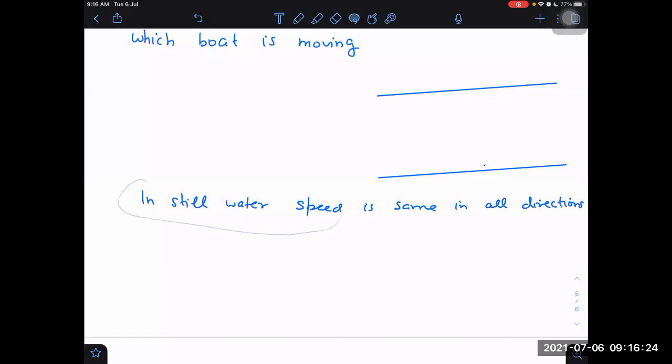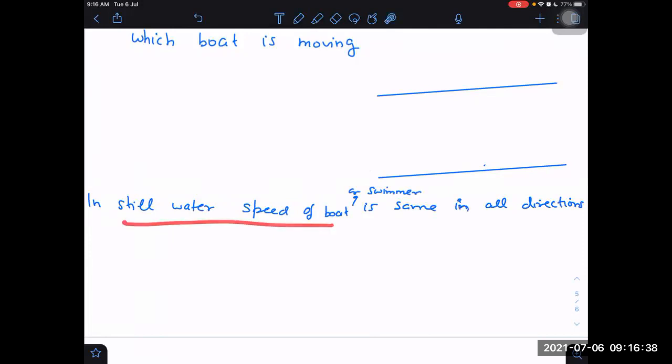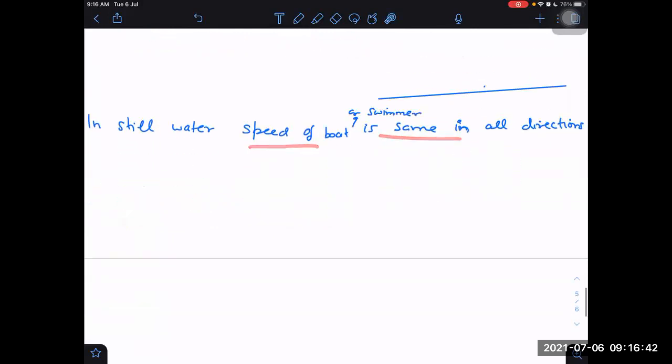In still water, the speed of boat or swimmer. Again here one more thing I want to say. When we are saying speed of boat is same in all the directions, it means capacity of the boat to move is same in all the directions.